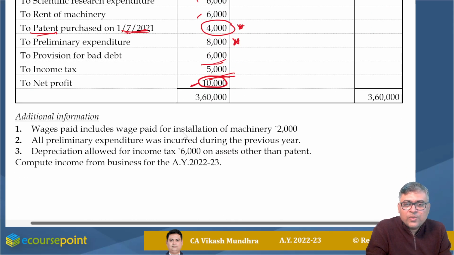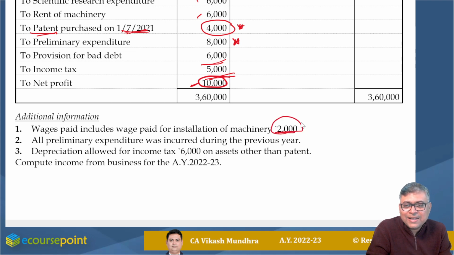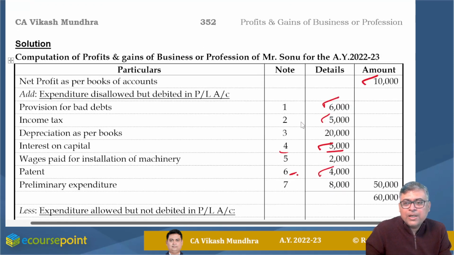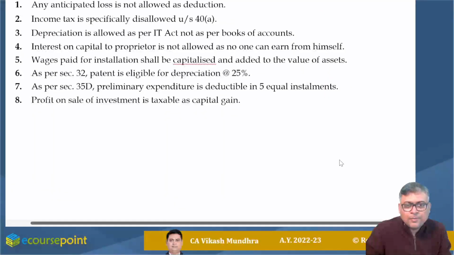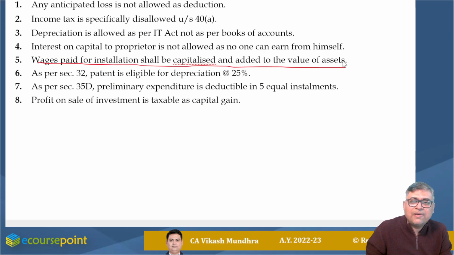Wages paid includes wages paid for installation of machinery, 2,000. Obviously this should be capitalized. Henceforth, I am required to add back this wages of 2,000. I added back with suitable remark, and point number 5 is my remark note number. This is the reason: it should be capitalized and added to the value of the assets.